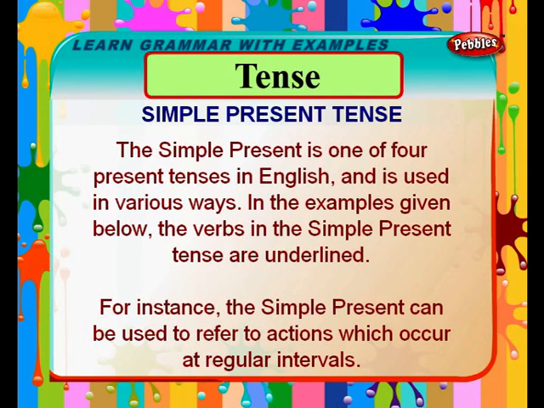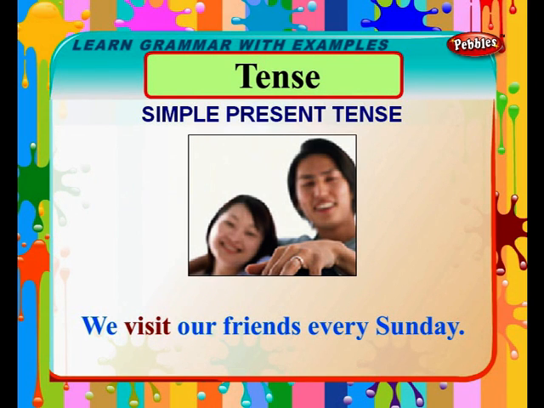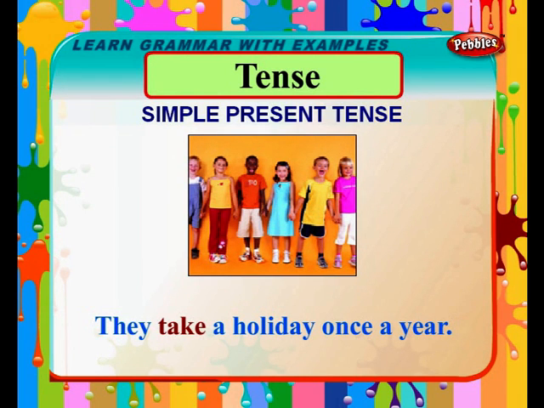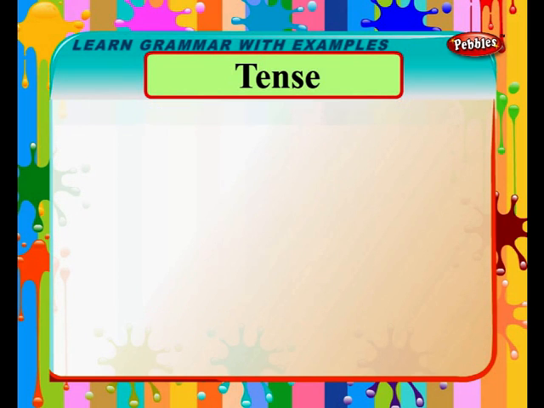The simple present is one of 4 present tenses in English and is used in various ways. In the examples given below, the verbs in the simple present tense are underlined. For instance, the simple present can be used to refer to actions which occur at regular intervals. Example: we visit our friends every Sunday. They take a holiday once a year. Birds fly up in the sky.